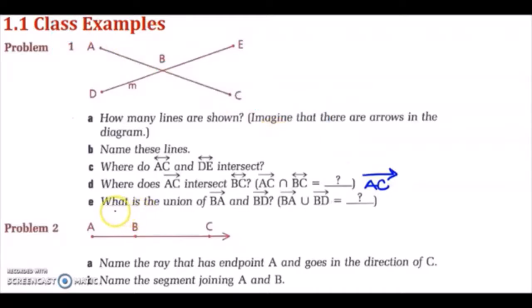The next example is what is the union of ray BA, union is one color, and ray BD. So when I join that together, I get angle ABD.